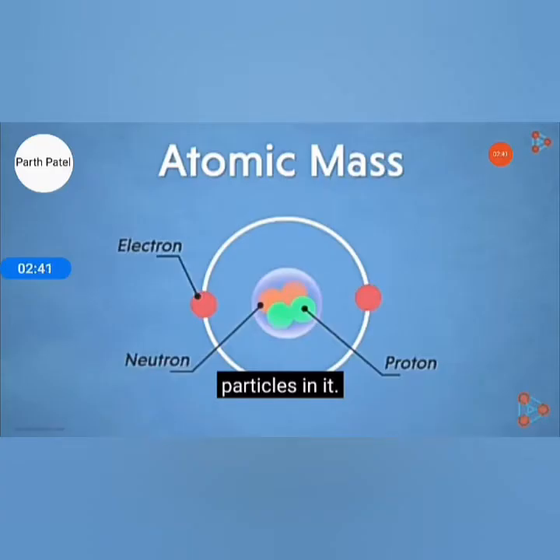How to calculate atomic mass? Total protons plus total neutrons equals the atomic mass; the electron mass is negligible.